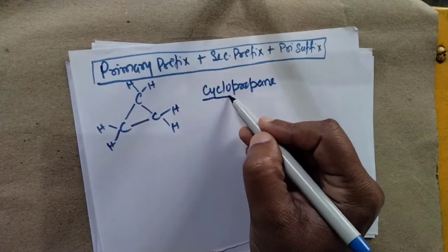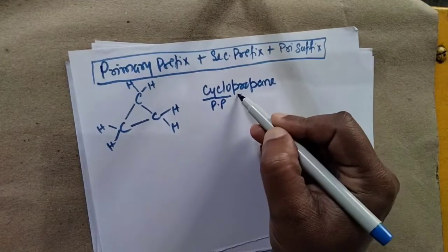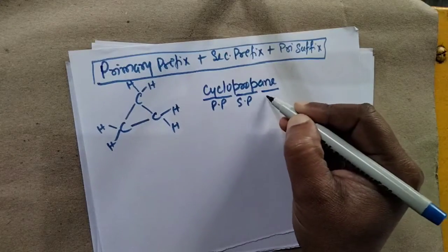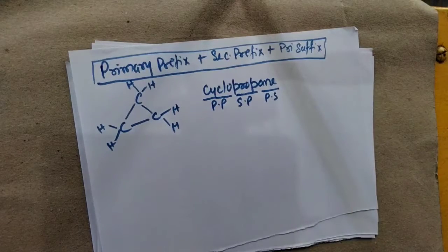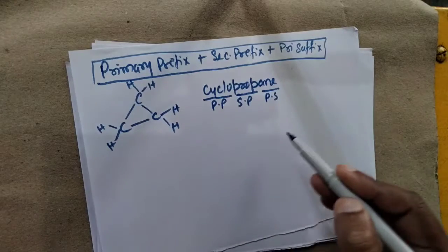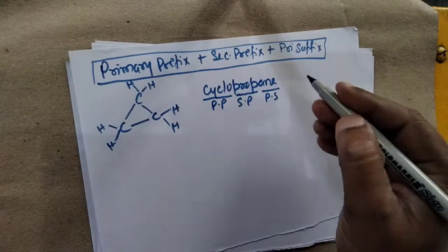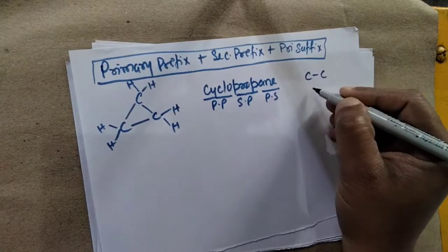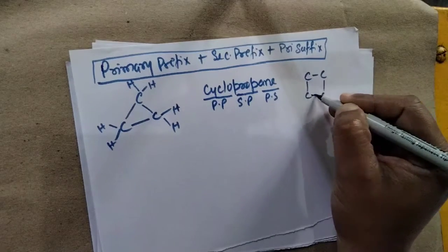This part is the primary prefix, this part is the secondary prefix, and this part is the primary suffix. So on that particular combination we have cyclopropane.